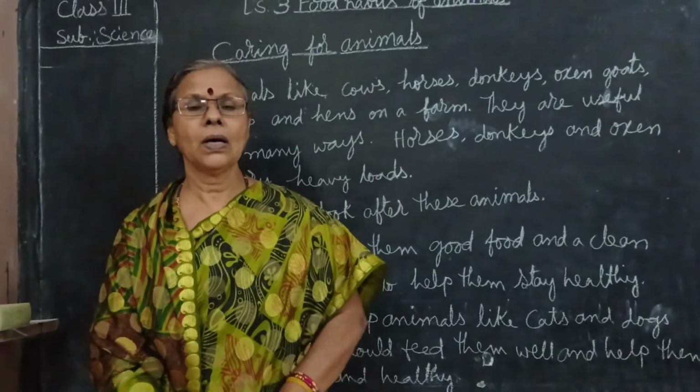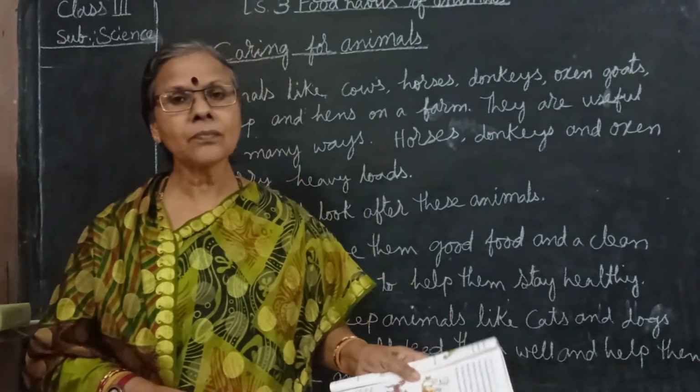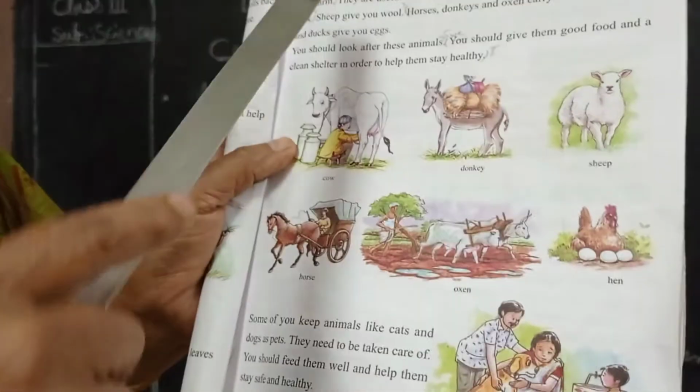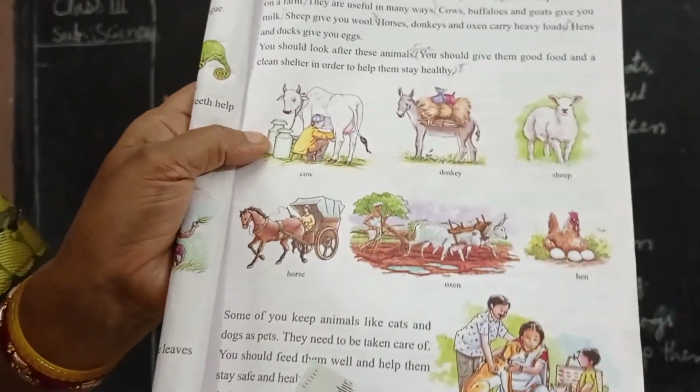Okay, now I will read this paragraph for you. Please look here. Caring for animals. Look into this video.